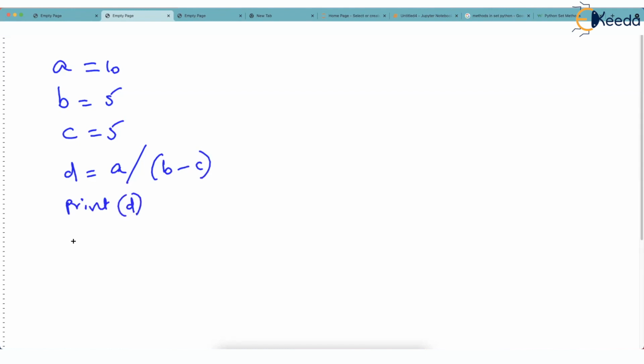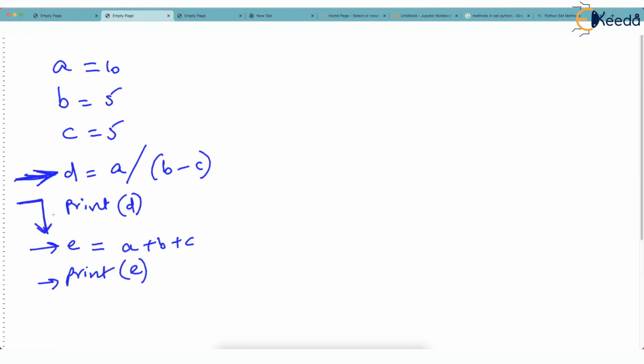And I will extend the code. I will say E is equal to A plus B plus C and print E. You watch, this line is bad. Really, this is division by 0. But there is no problem with this line. E is 10 plus 5 plus 5, which will be 20. So this should print 20. But the problem is, because this line is severely not good, I mean, it can't be executed, a traceback will occur, that is, an exception will occur, and the program will finish here. So all the lines get penalized. The rest of the program will not run.